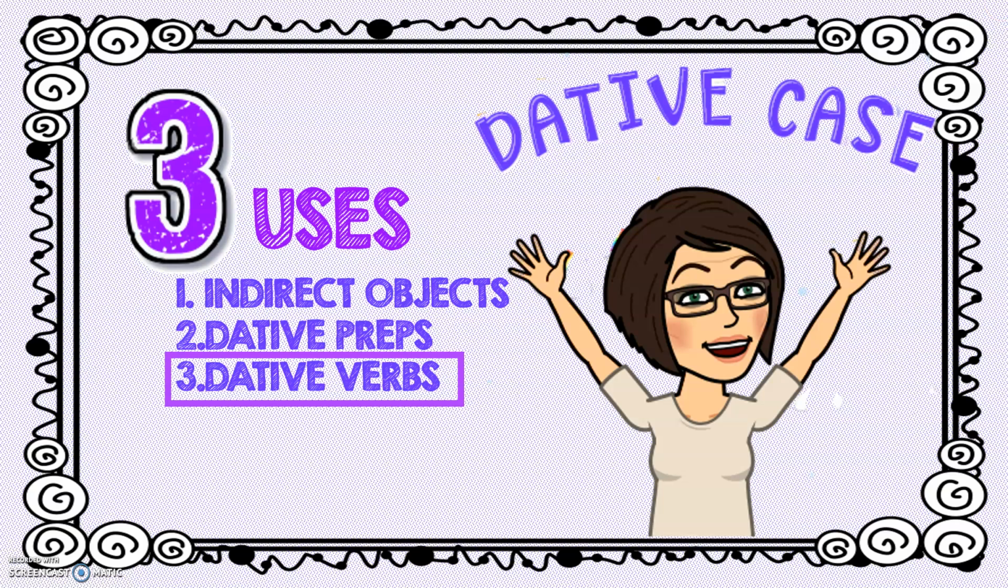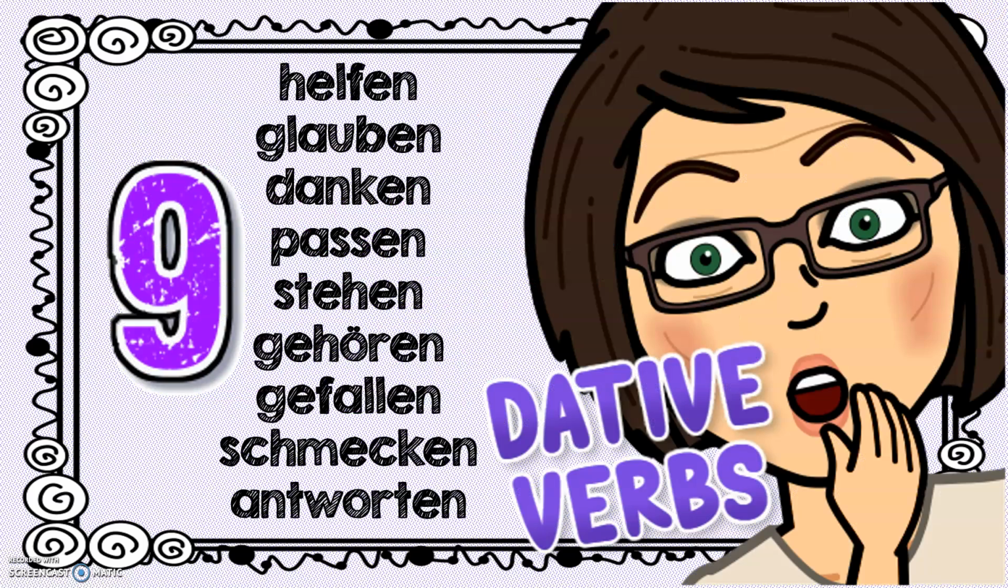So far in the dative case, we've talked about indirect objects, especially dative case pronouns. We've talked about dative preps, and there's one more thing we need to talk about, and that is dative verbs. There are 9 dative verbs. These are verbs whose objects may be a direct object, but they have to be in the dative case just because they're special verbs called dative verbs, and they require their object to be dative.